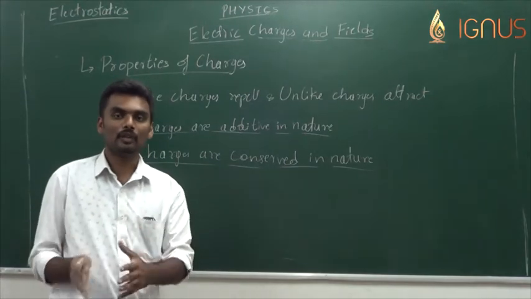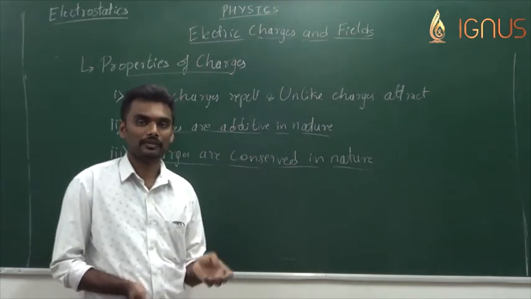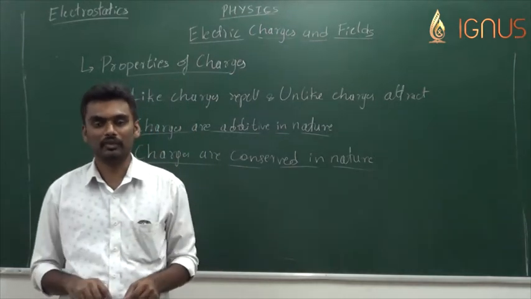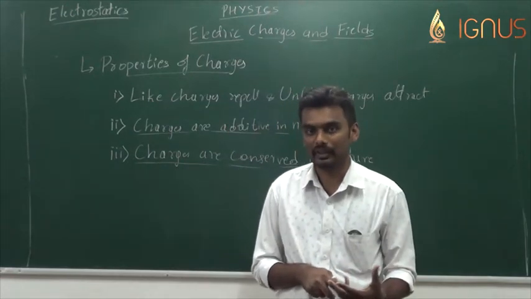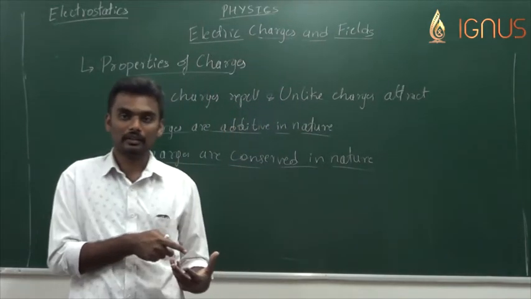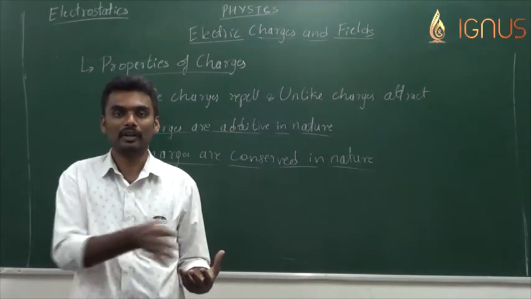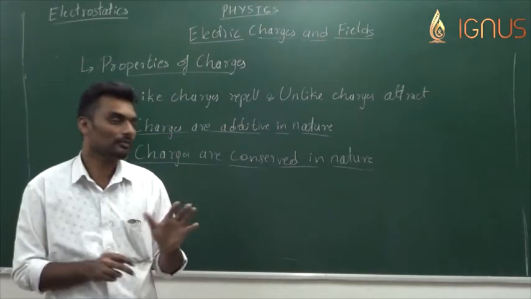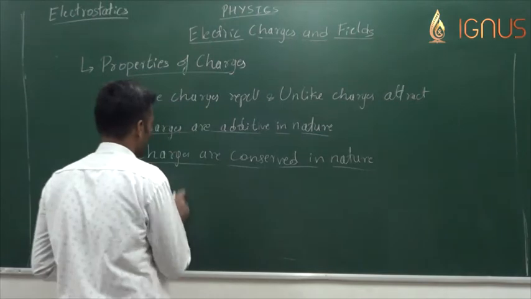They can be transferred from one body to the other body, which we have seen in the previous examples discussed. The body which is losing electrons becomes positively charged, and the body which is gaining electrons becomes negatively charged. So electrons are the charges which are actually moving from one body to the other. Here we are neither creating those electrons nor destroying them, we are just transferring electrons from one body to the other body. So in an isolated system, the net charge is always conserved.